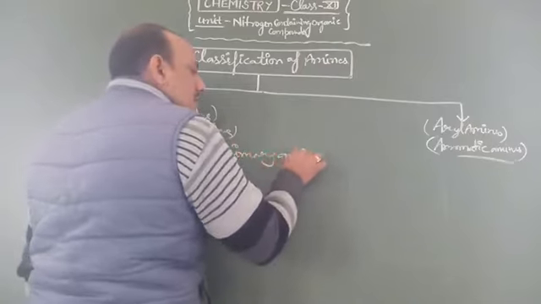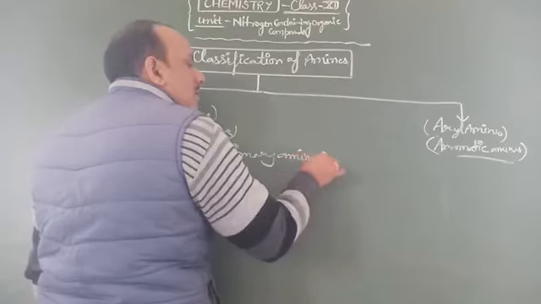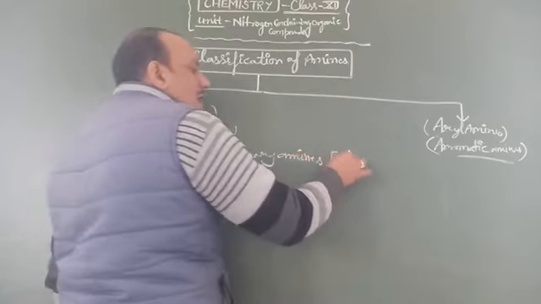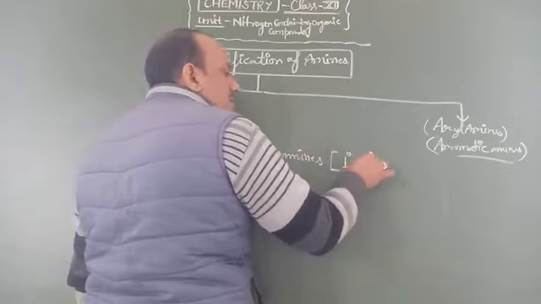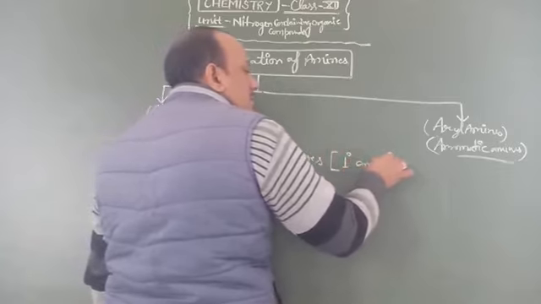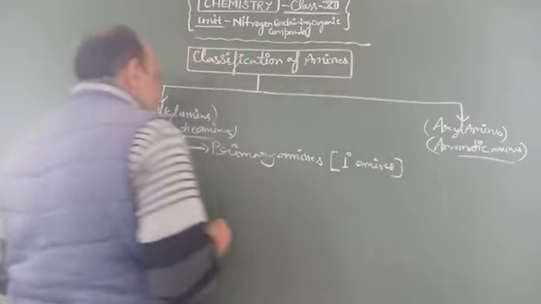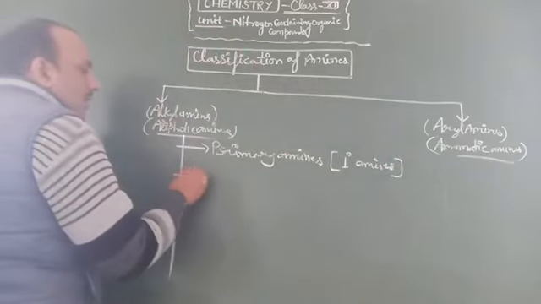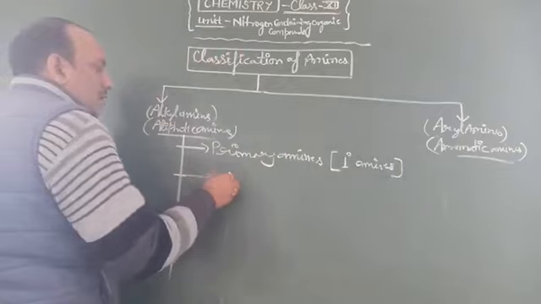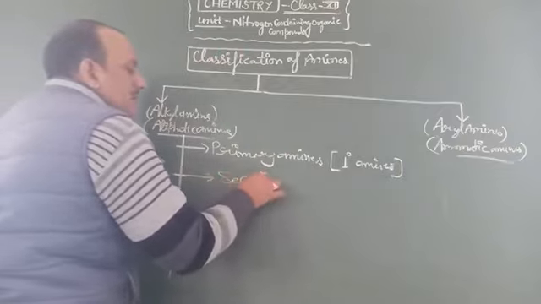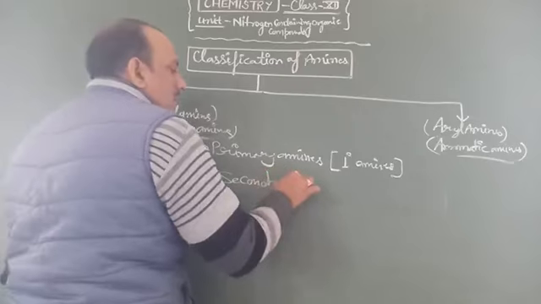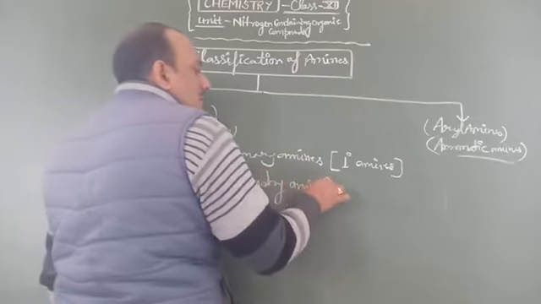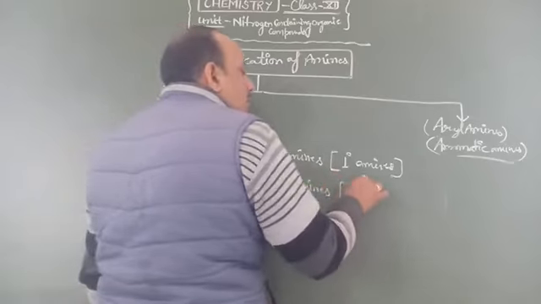primary amines, also called 1 degree amines. Then secondary amines, which are 2 degree amines.